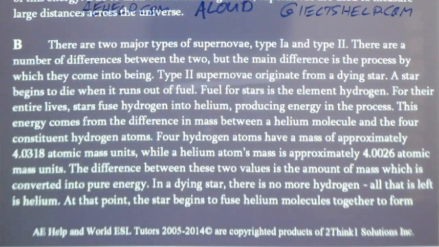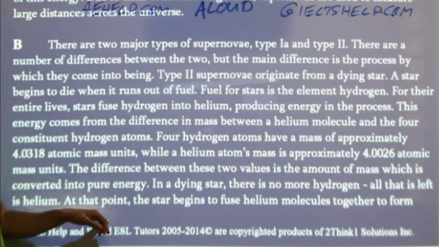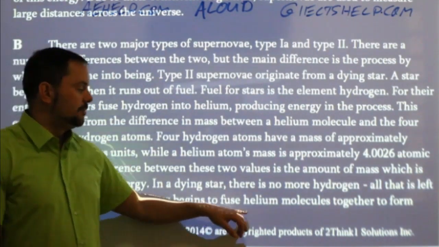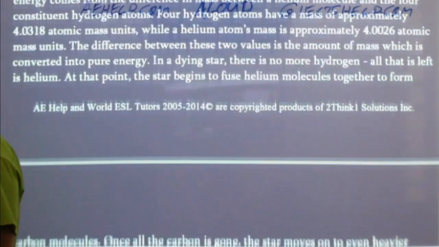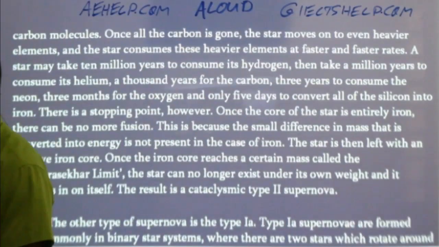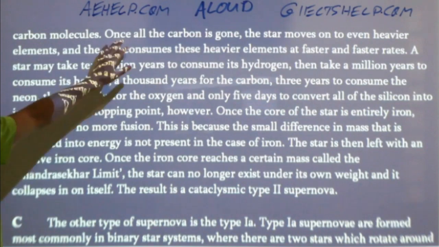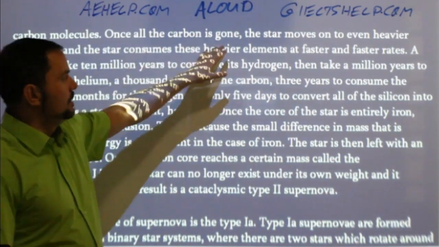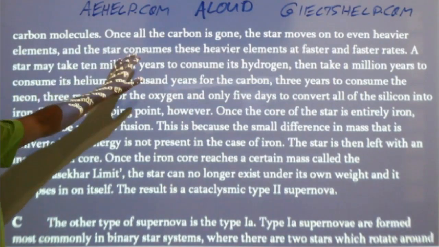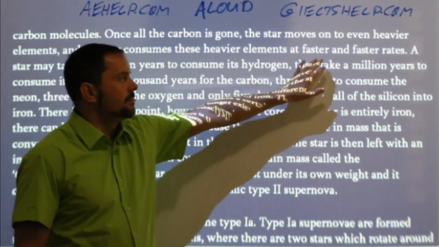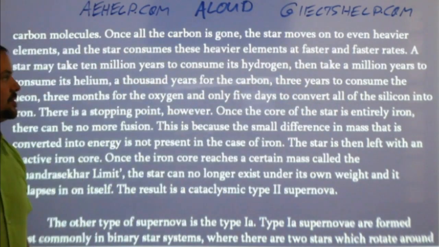All that is left is helium. At that point, the star begins to fuse helium molecules together to form carbon molecules. Once all the carbon is gone, the star moves on to even heavier elements, and the star consumes these heavier elements at a faster and faster rate.